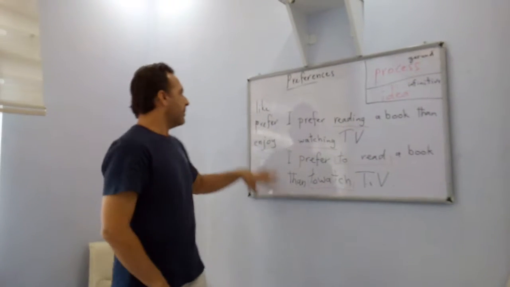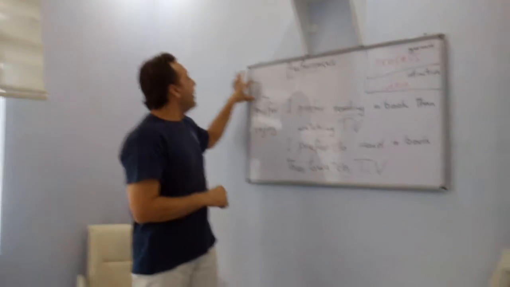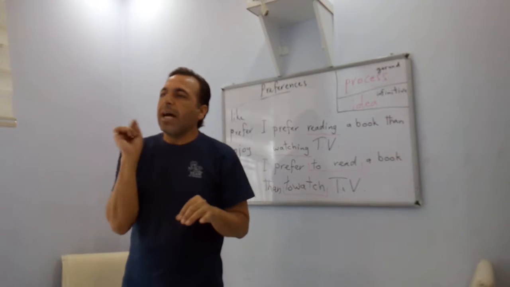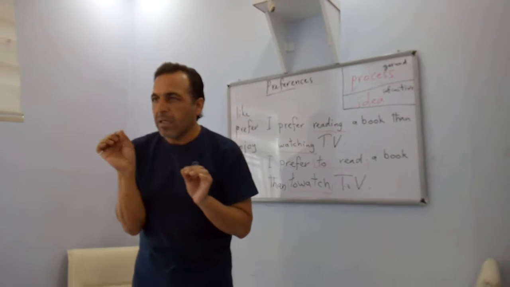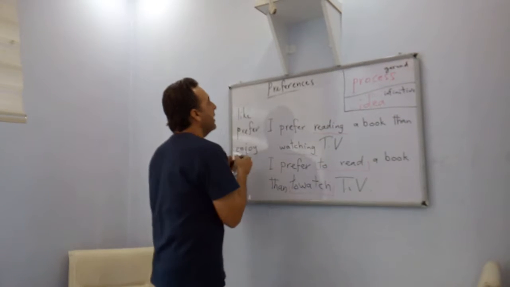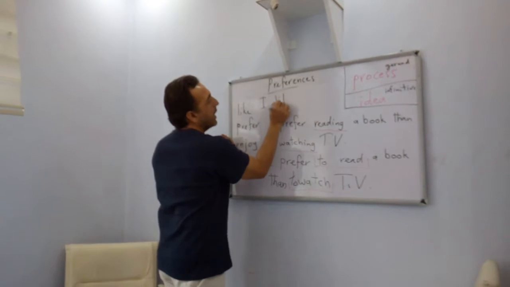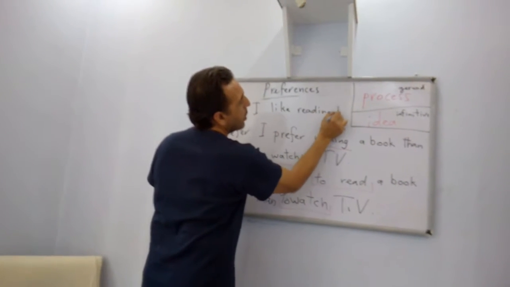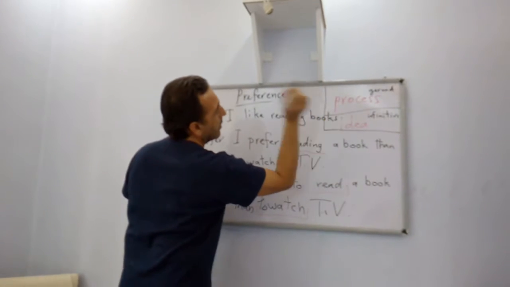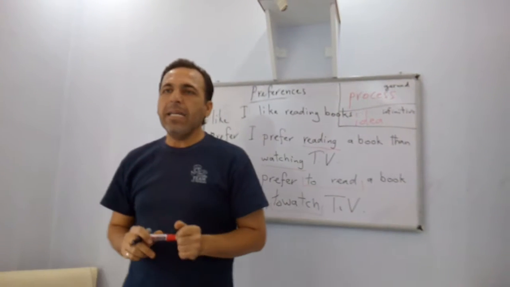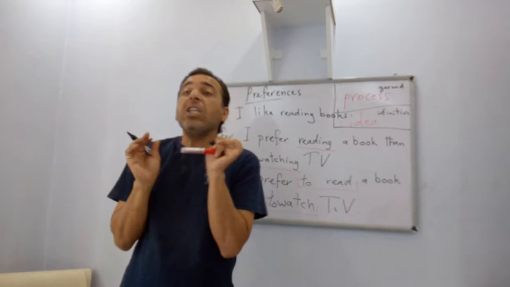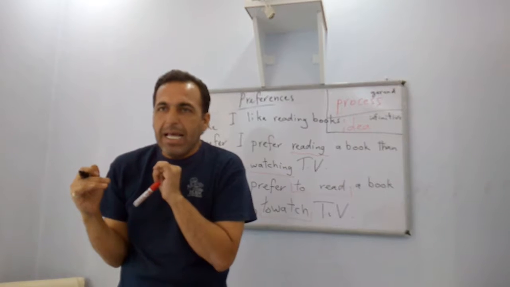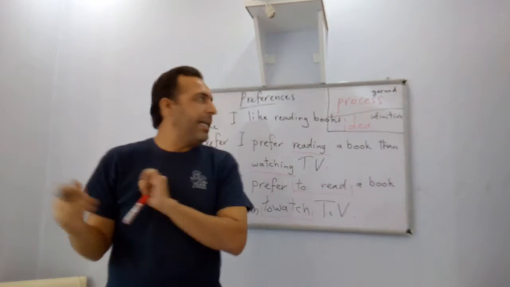Very well. So the verb like, we use it to express enjoyment about a single idea or a single matter. As an example here, I like reading books. When I say I like reading books, that means that I enjoy the process of reading books. It is my hobby, reading books.